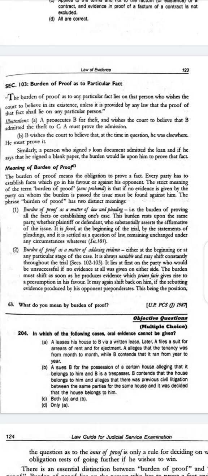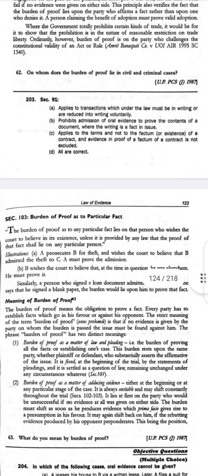The one who first contends in front of the court carries the burden of proof. The second is burden of proof as a matter of adducing evidence. It can be at the beginning or at a particular stage of the case. It is an unstable thing and shifts continuously, which is the type of onus probandi.